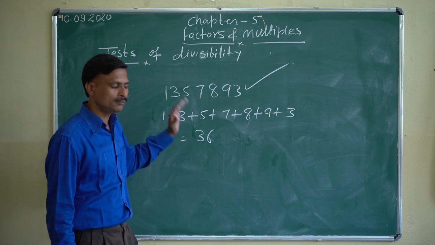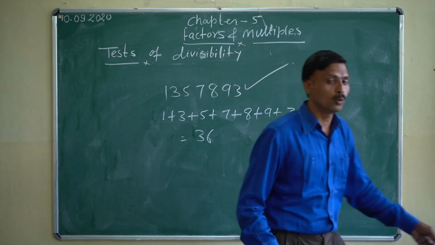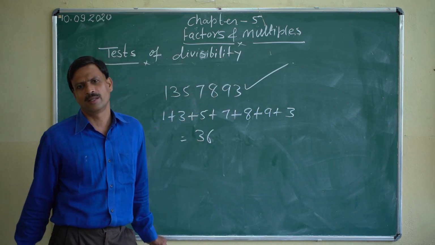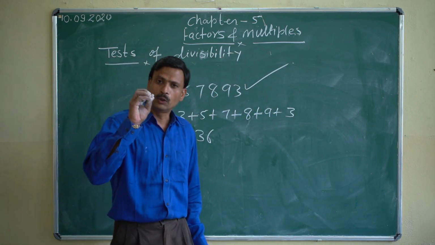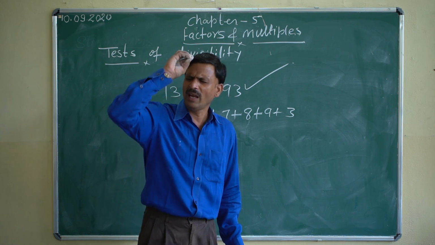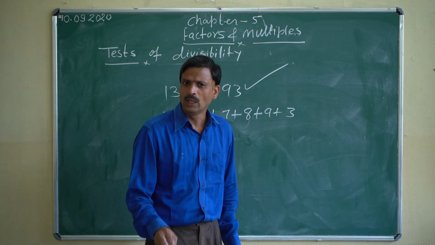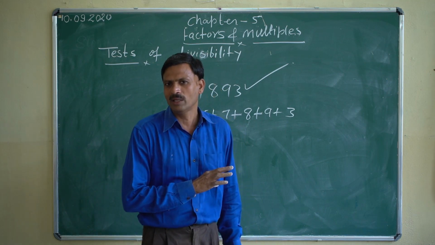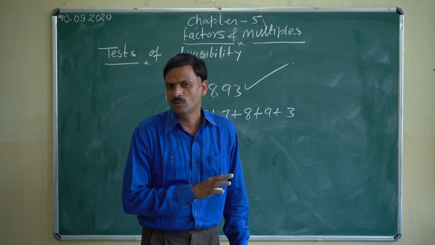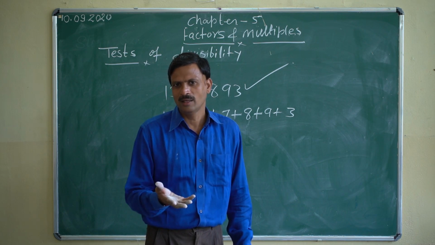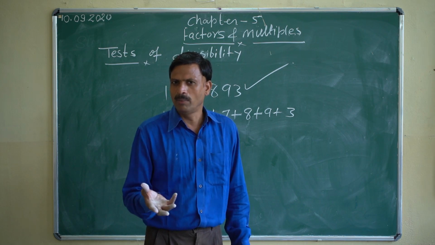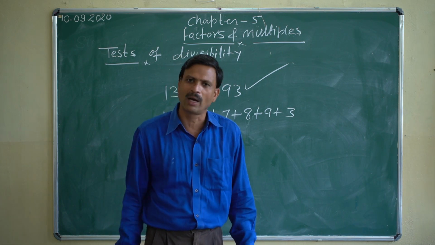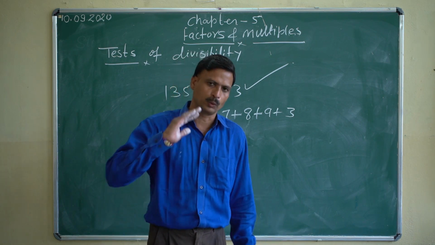Okay. Now I am telling the divisibility rule of 10. Very, very easy. Why? Because if the unit place digit of any number is 0, the number will definitely be divisible by 10. Should I repeat? It's easy, no? Yes, very easy. If any number's unit place digit is 0, that number will definitely be divisible by 10.